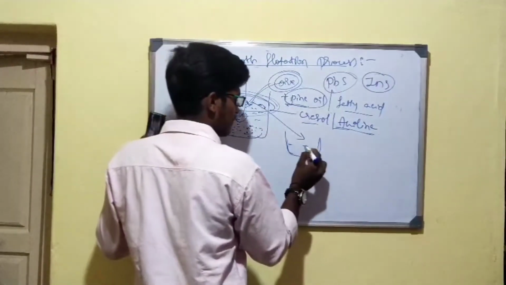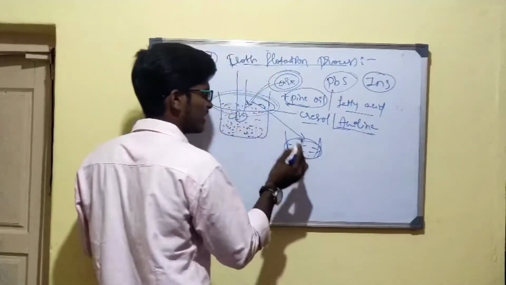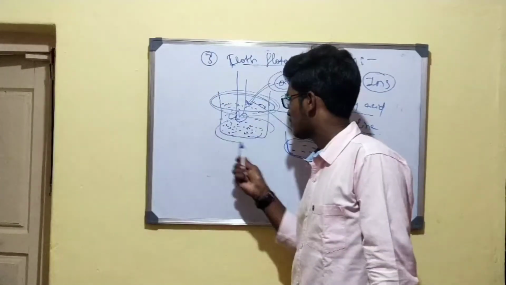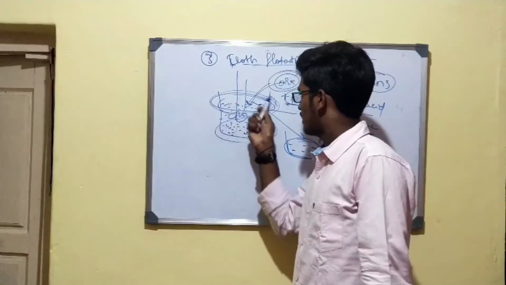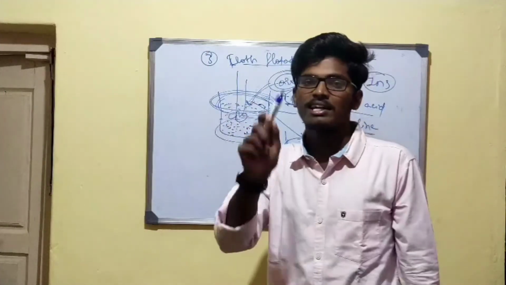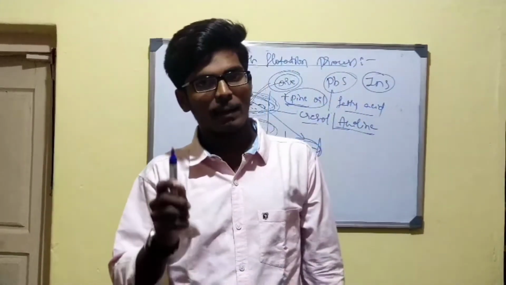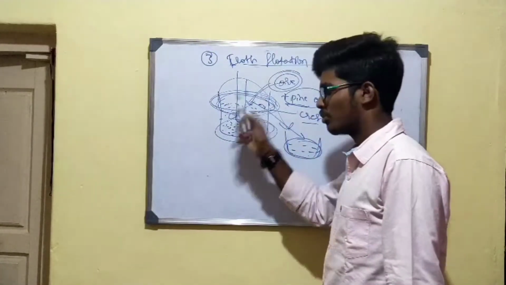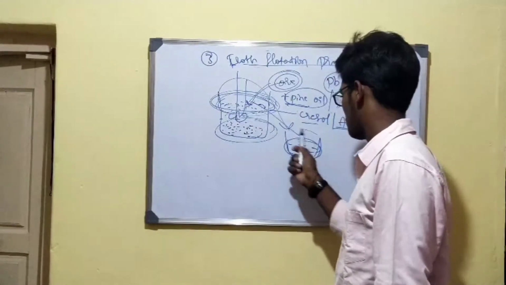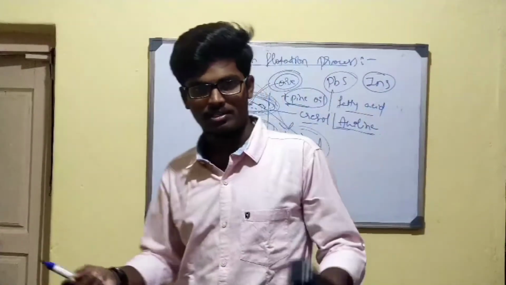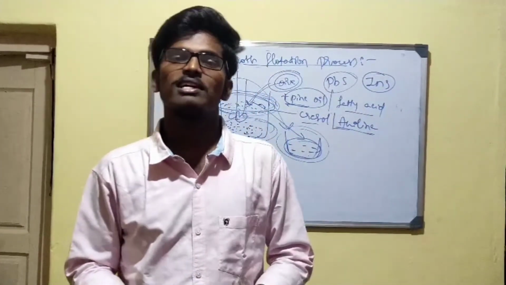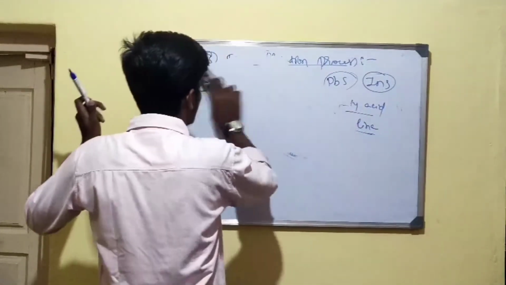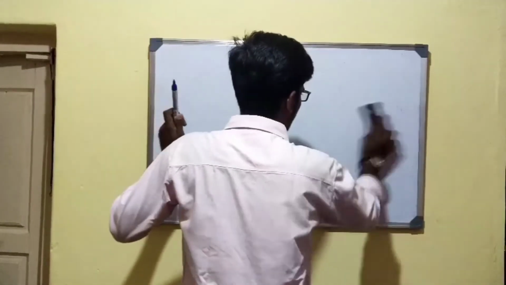As we are going to extract this froth, we are going to take this froth to a separate container, and this container contains the mineral froth. Since the impurities are settled down at the bottom of the container, whereas at the surface we have a froth containing the mineral, we are going to take off that mineral froth from that container to a separate container for the further process. This is one method for the concentration of the sulfide ores. And these are the three steps we have for the concentration of the ore.